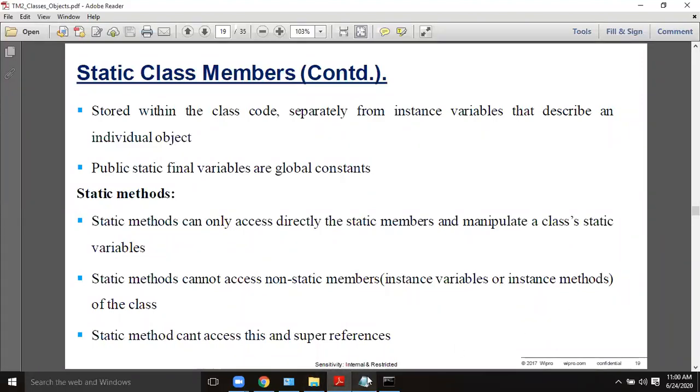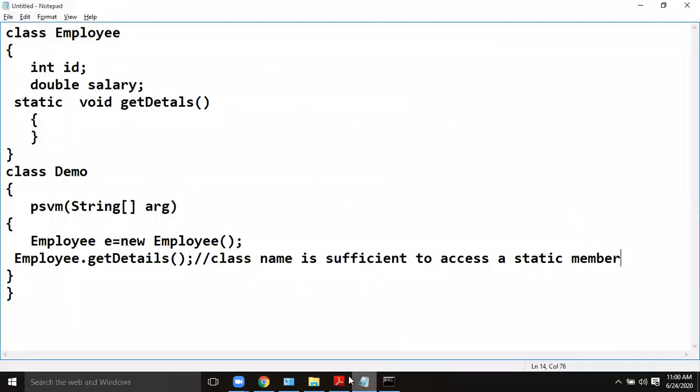A clear example where exactly we are using this, for your programming purpose: square root. How do you write square root? Math.sqrt. If you want to get the square root of, for example, 5 or 50, you directly write Math.sqrt, where Math is the class name. So sqrt is a static member. That is why you are directly invoking it from the class name. Otherwise, you would have to create an object.